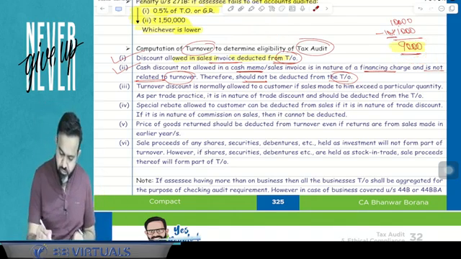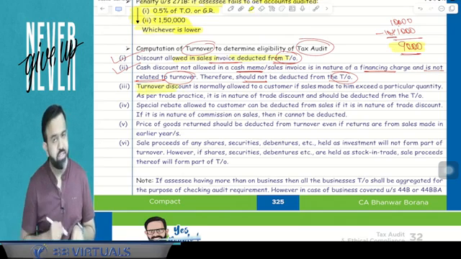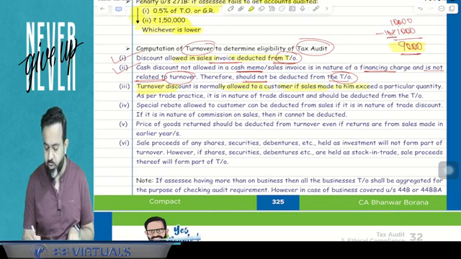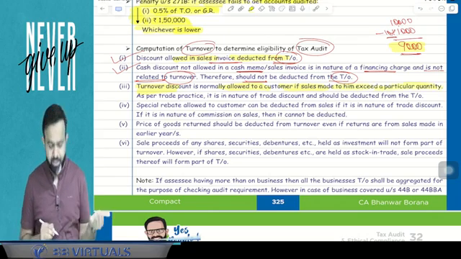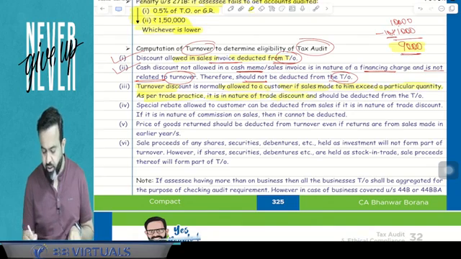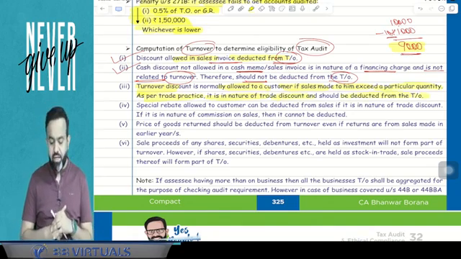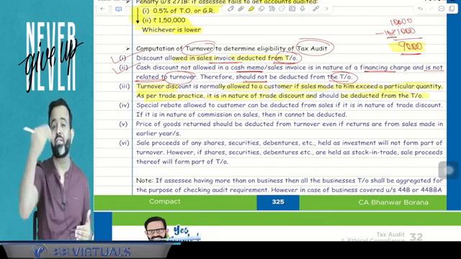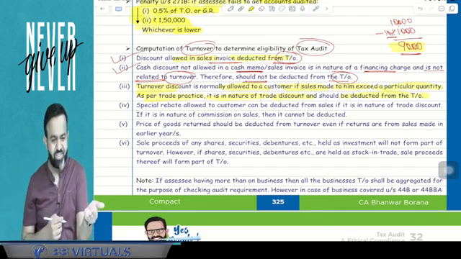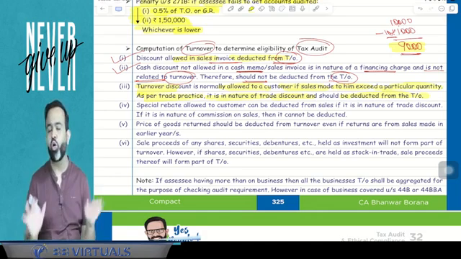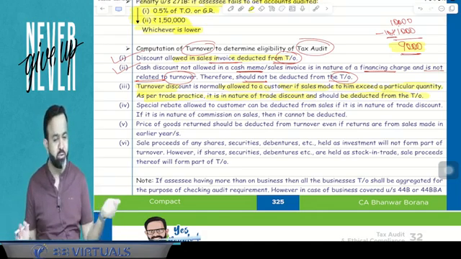Now next part. Suppose there is a turnover discount, normally allowed to the customer if sales made to him exceed a particular quantity. As per the trade practice, it is in the nature of trade discount and should be deducted from the turnover. Guys, many times what happens, if your sale is more than such quantity, then you will get some discount. That is called your turnover discount. So turnover discount will also not be part of your turnover. It will be reduced from your turnover.